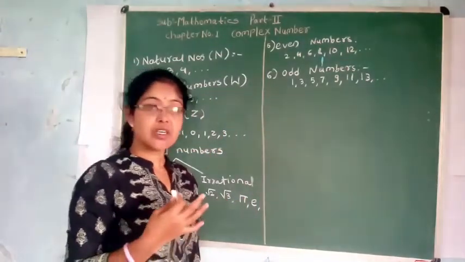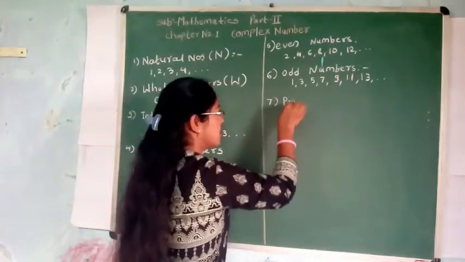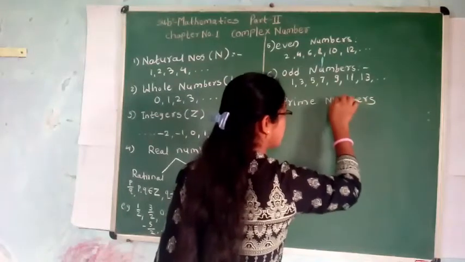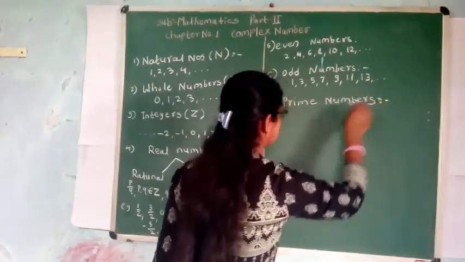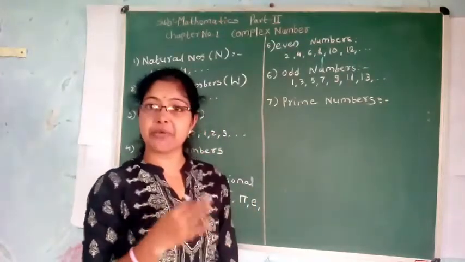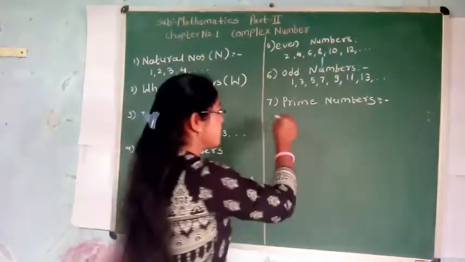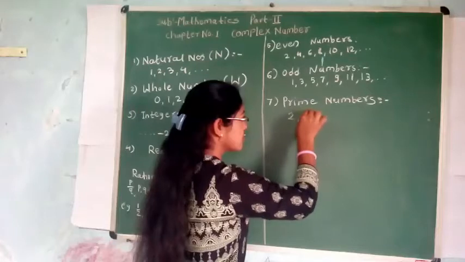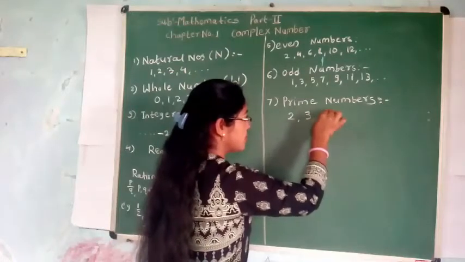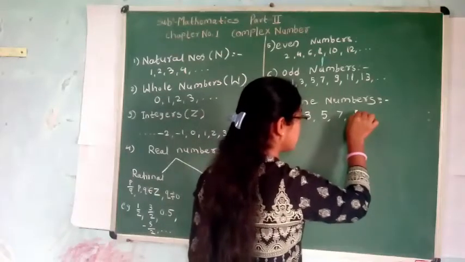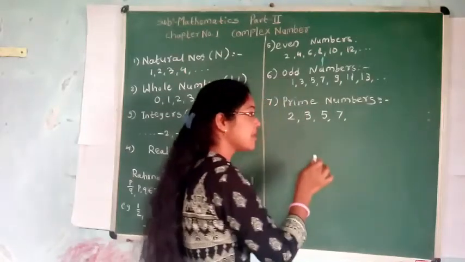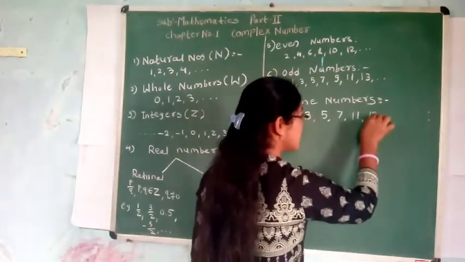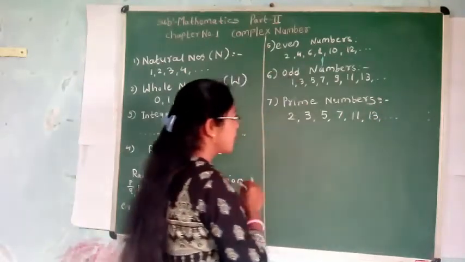Then we know the prime numbers. Prime numbers are those numbers which are divisible by 1 and that number only. 3, 5, 7. 9 is not a prime number because it is divisible by 3. Then 11, 13, all these are prime numbers.